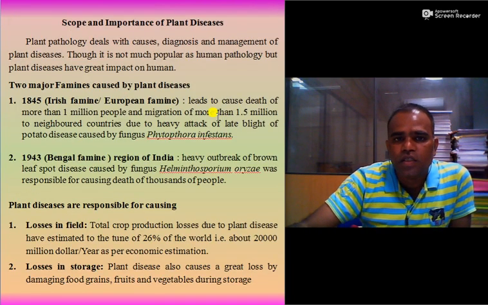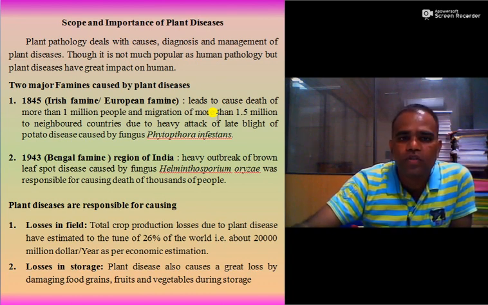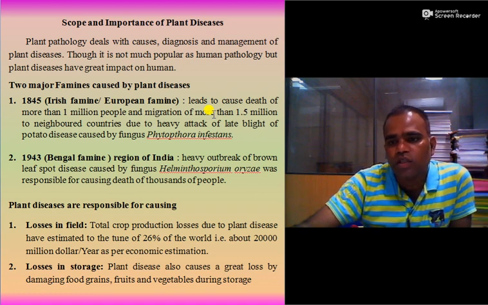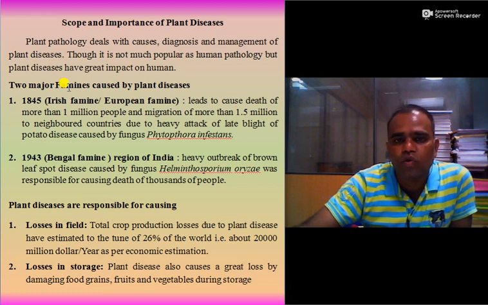So let us discuss the scope and importance of plant diseases. As we know, plant pathology deals with causes, diagnosis and management. However, plant pathology is not as popular as human pathology because it does not have that much impact. But two major famines occurred in the history of the world, which increased the scope and importance of plant pathology and plant diseases.